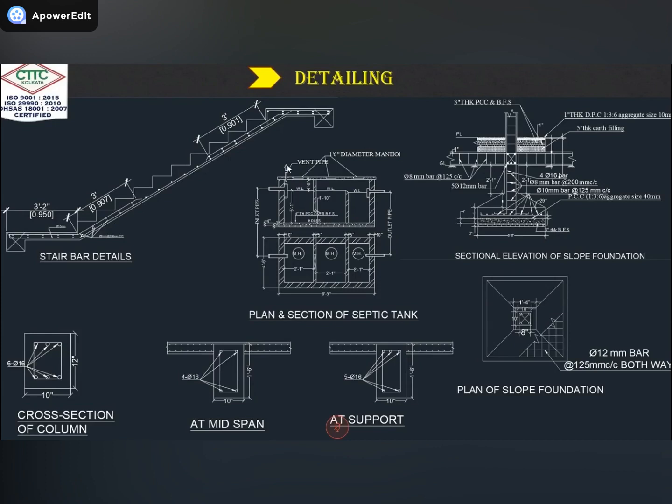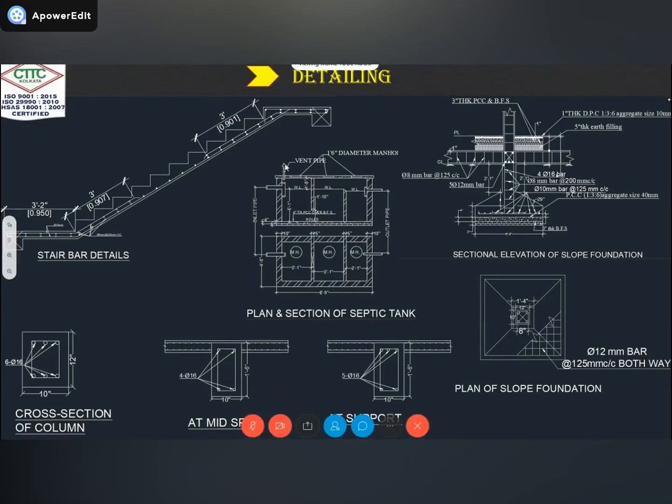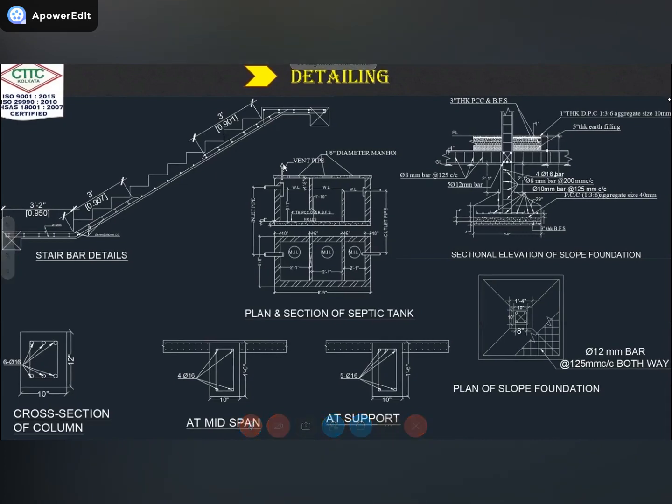The PCC is called plain cement concrete work. In this area, this one is the floor area. So from the floor area to the waist slab to the landing part, we will use our reinforcement bar. So here you can see the detailing part. Here I am showing all the detailing, what the dimension is for all the steps.